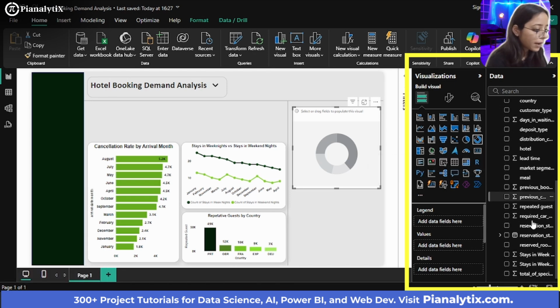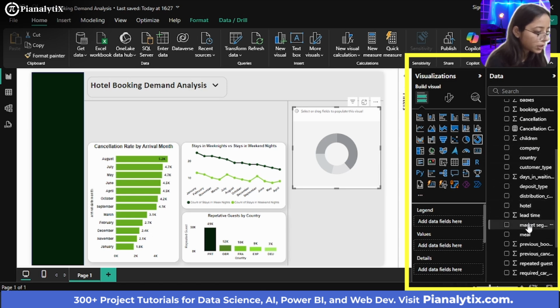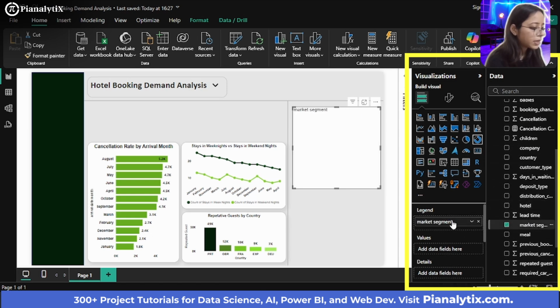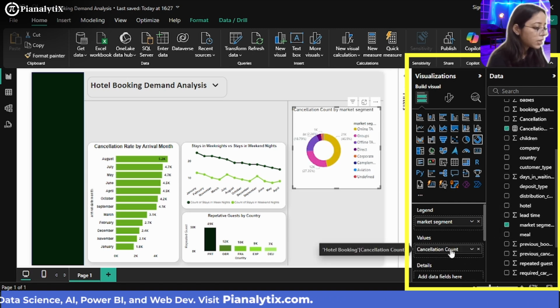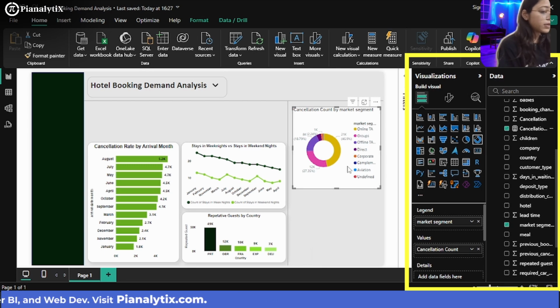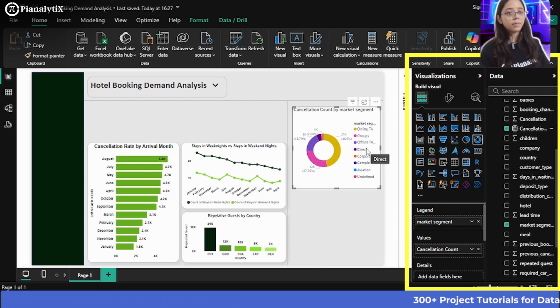So I just drag my measure. First of all, I'll make sure that the market segment is my legend. So I'll drag this market segment to the legend section, and the cancellation count measure I made, I will drag all the way to the values. These are the different market segments and you can see the cancellation count for each. We want to see the top three market segments where the cancellation count was the highest.